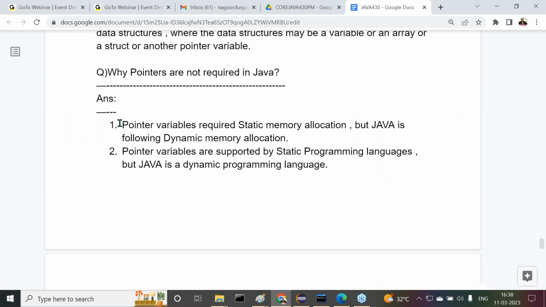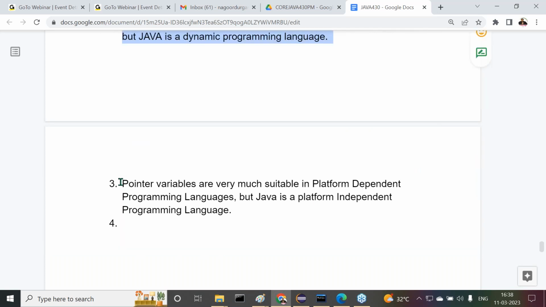Pointer variables require static memory allocation. But Java follows dynamic memory allocation. Second point: pointer variables are supported by static programming languages, but Java is a dynamic programming language. Another important point is what?